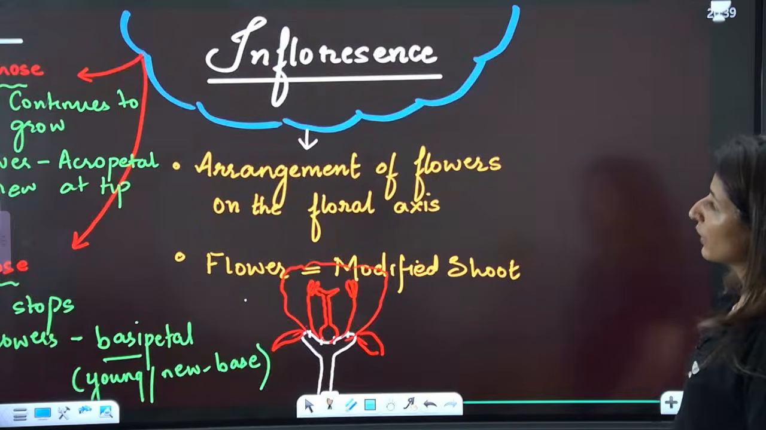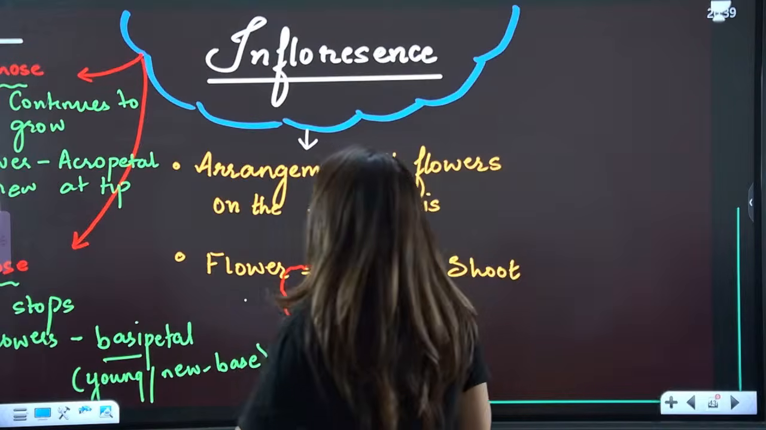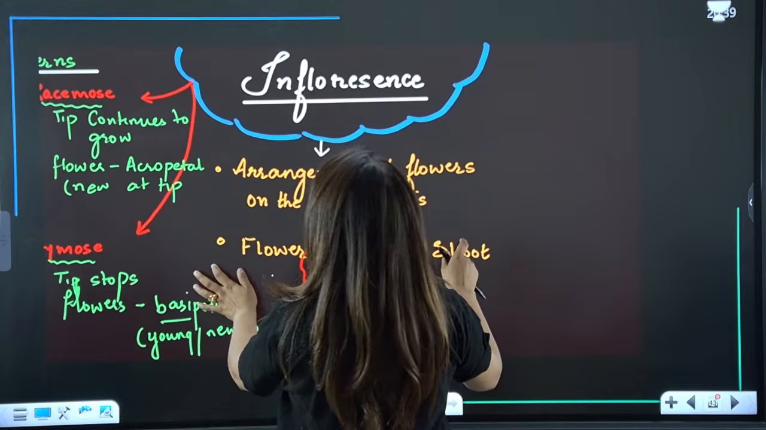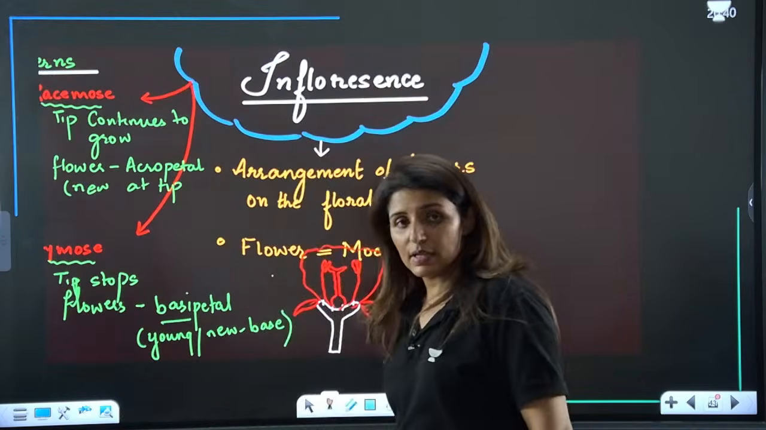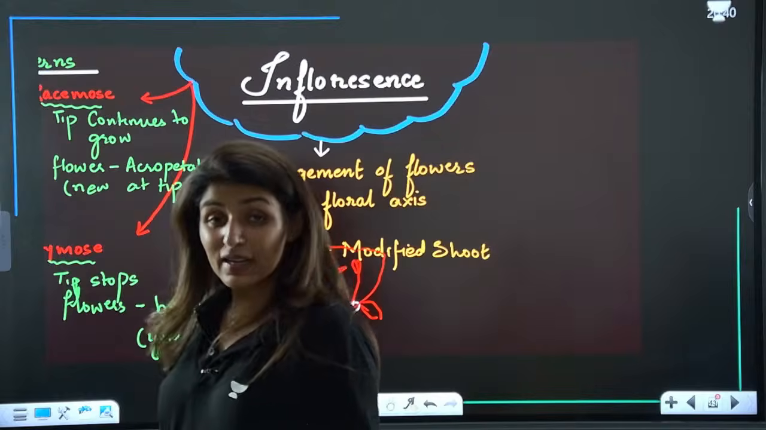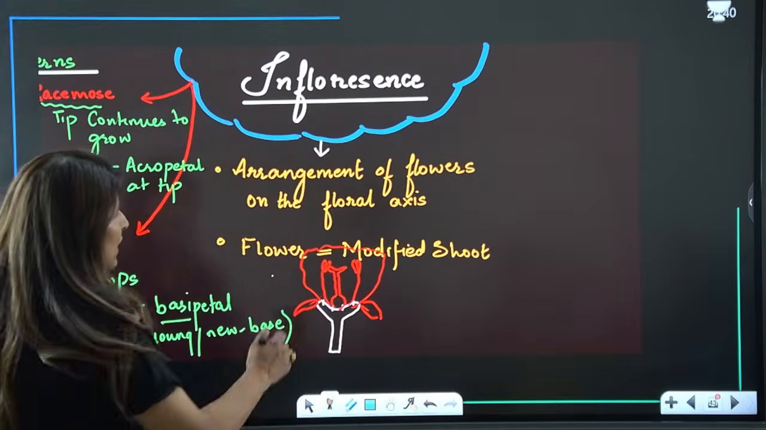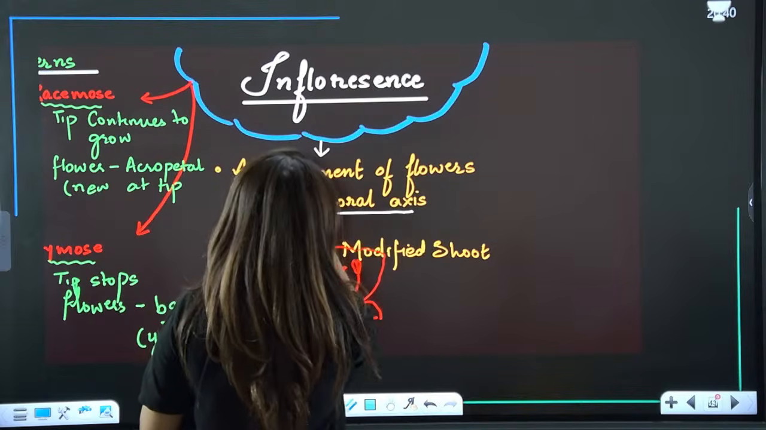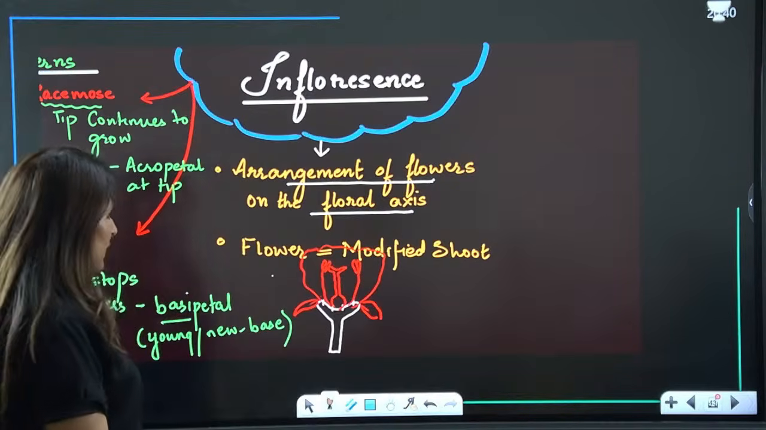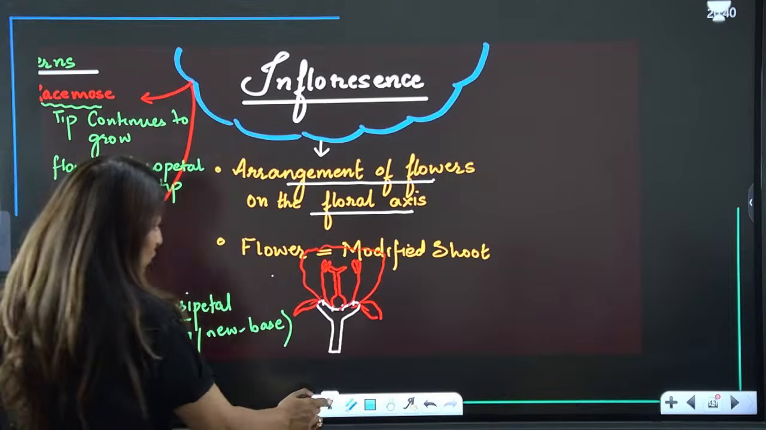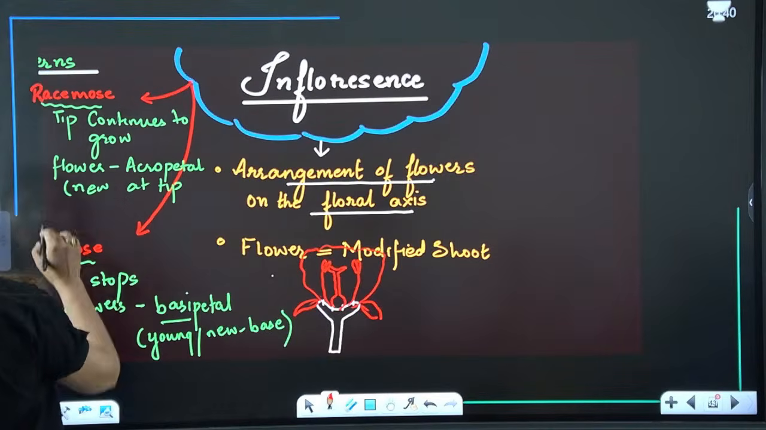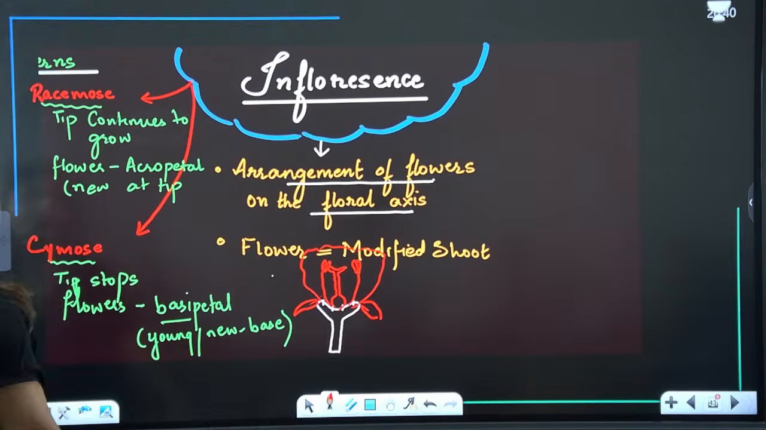All right, moving on now to the next part, which is called inflorescence. Guys, now, what is inflorescence? Inflorescence is the arrangement of flowers on the floral axis. Now, see, we have two types of inflorescence, basically. One is called racemose and the second one is called cymose.